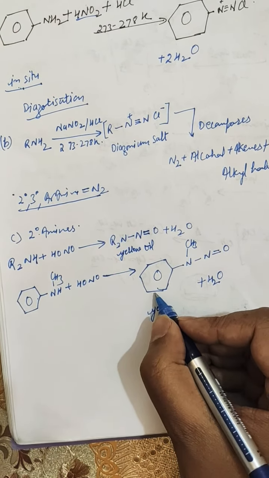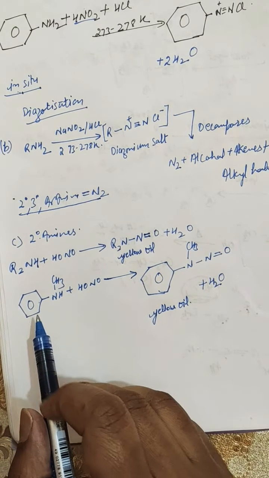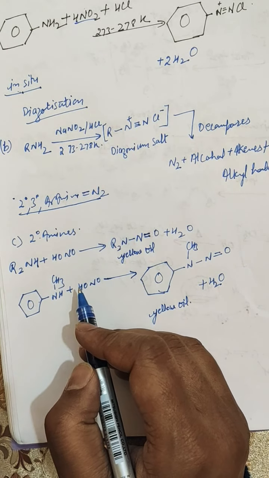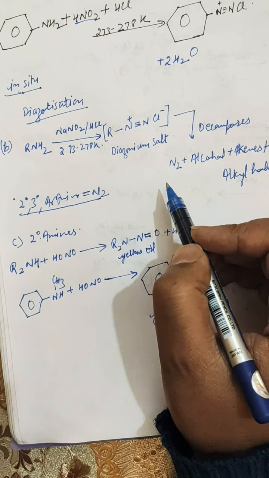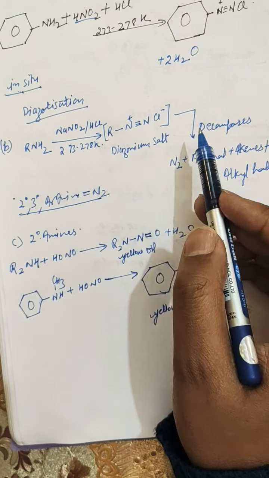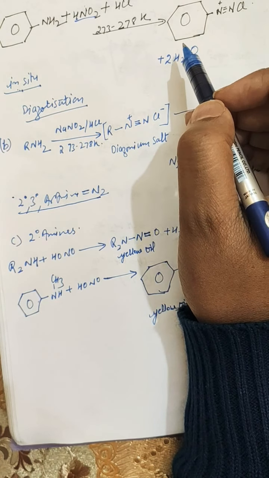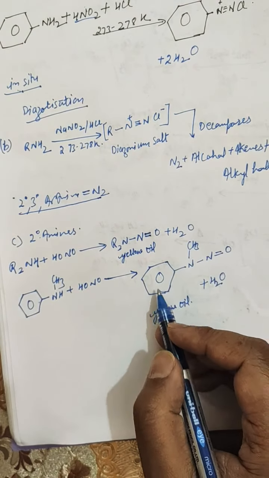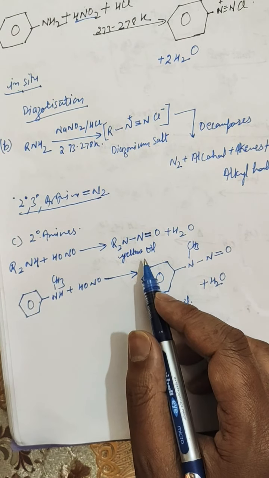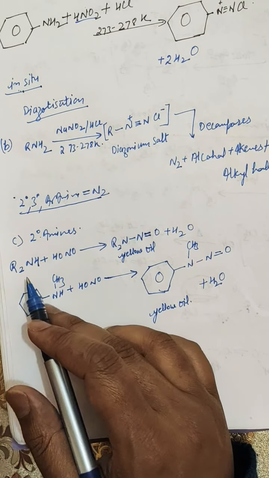This also forms as a yellow colored oil. So if you have been given any sample of amine and you treat it with nitrous acid, if there is an evolution of nitrogen gas, then it is an aliphatic primary amine. If there is a formation of diazonium salt, then it is an aromatic primary amine. And if there is a formation of yellow oil, which you can physically see, then it will be a secondary amine, either aromatic or aliphatic.